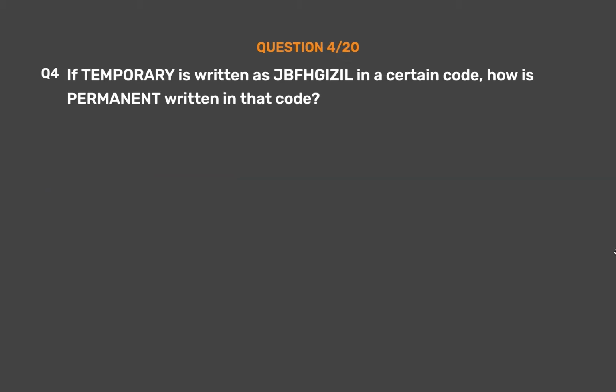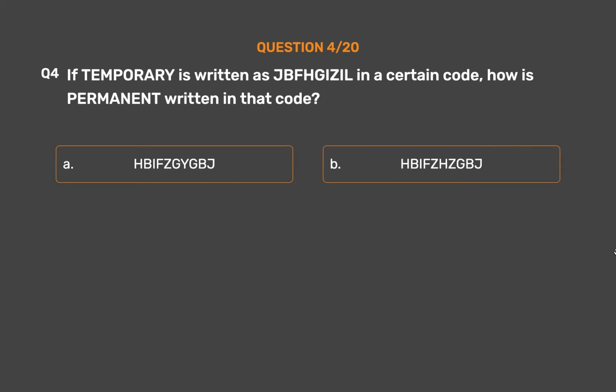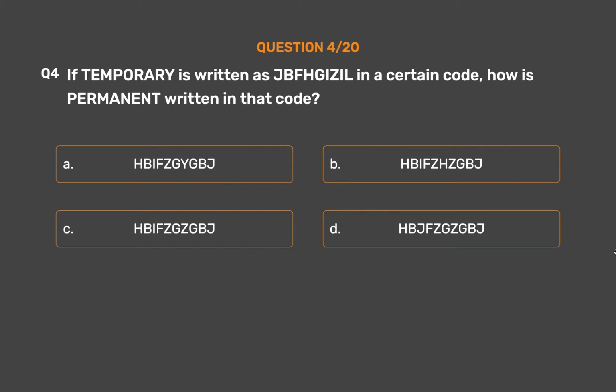Question number 4. If temporary is written as JBFHGIZIL in a certain code, how is permanent written in that code? Option A. BFZGBJ. Option B. HBIFZGBJ. Option C. BFZGBJ. Option D. HBJFZGZGBJ. Option E. None of these.